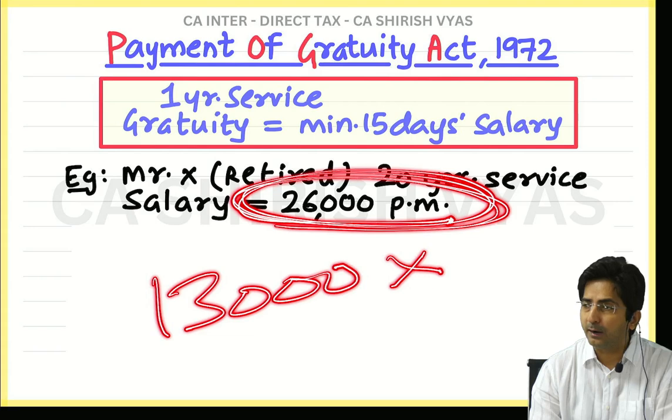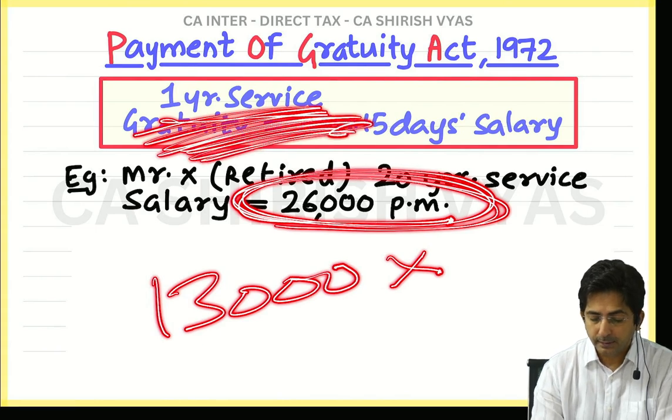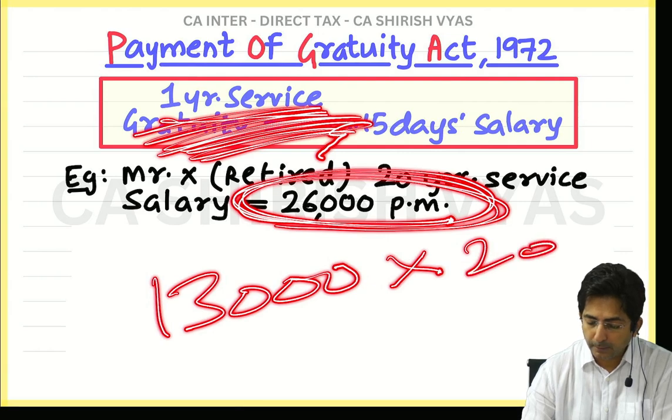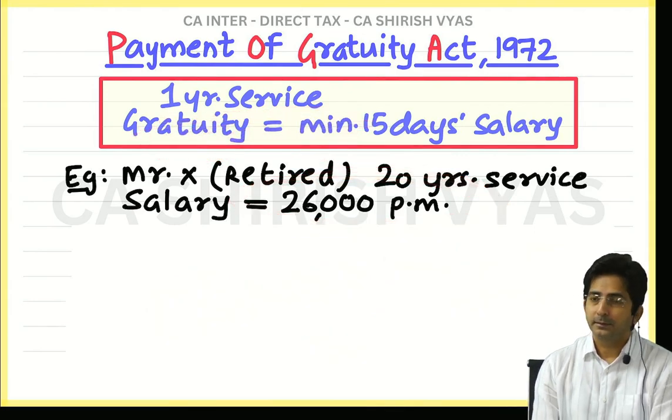Why did you do half? Because 15 days is kind of half a month. And this is for 1 year of service. And this employee worked for how many years? 20 years. So you will multiply by 20, and that will give you 2,60,000. But that's wrong. I'll tell you why.